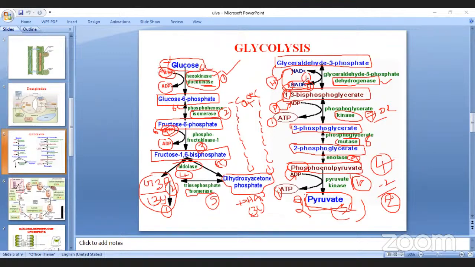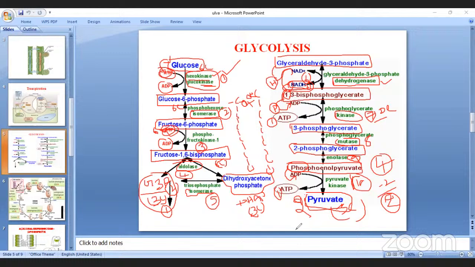Next one. Any doubt in the glycolysis cycle? Sir, in our book the reactions are given, like fructose 1,6-bisphosphate. You don't focus on the reactions, just write the names.